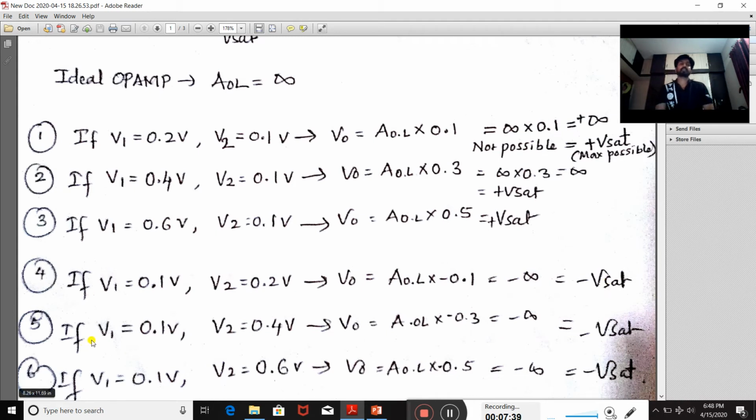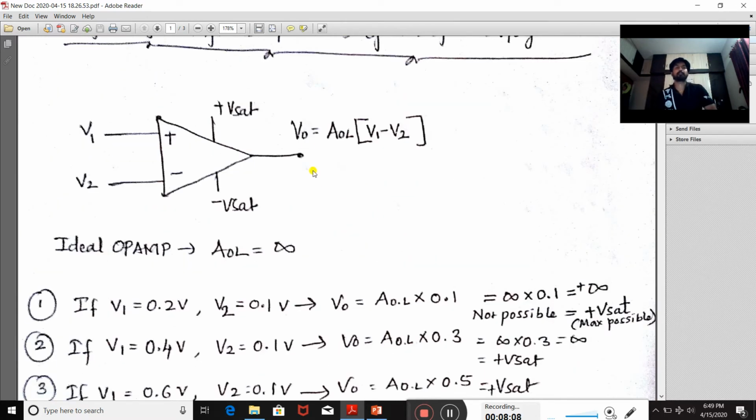Similarly, if you do it for the second case also, keeping V1 as 0.1 only and V2 as 0.4, the difference voltage is minus 0.3. So if we multiply this minus 0.3 by the open loop gain, definitely it is minus infinite. Minus infinite we are not going to get; we are going to get negative V saturation only. So what is happening?